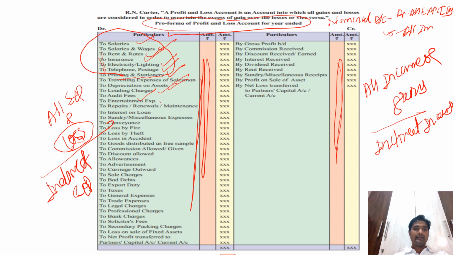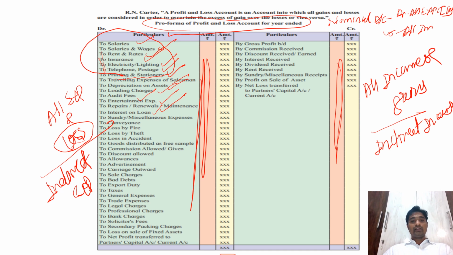Then entertainment expenses, repairs, renewals, maintenance, interest on loan. If any loan is taken, the interest payable on that loan is again our expense, and that is why it is taken on the debit side. As I said, if you remember from the last lecture, the amount which is already paid is called an expense, and the amount which is payable in the future is called a liability. So that difference we should identify.